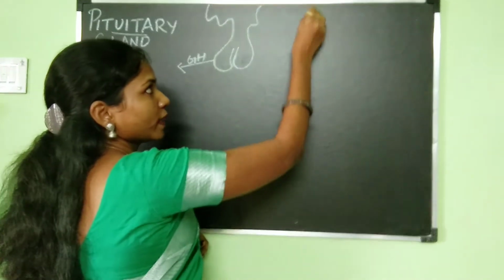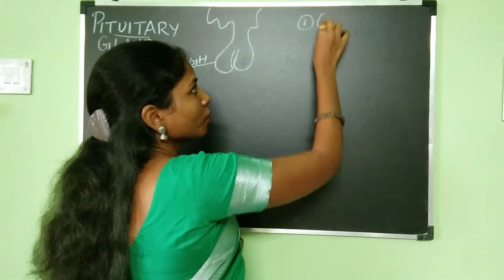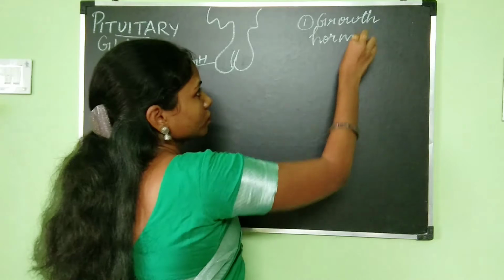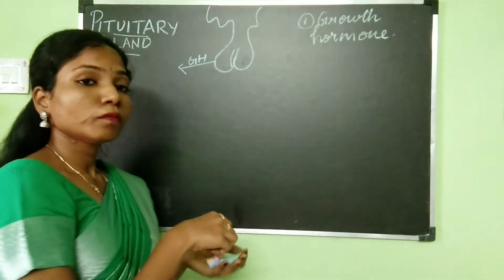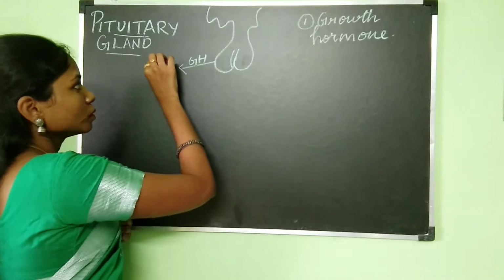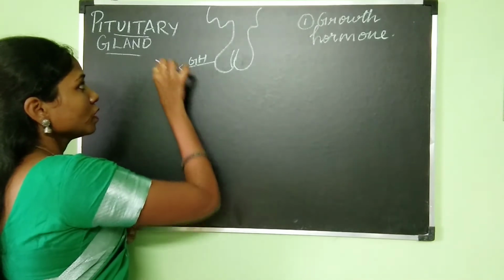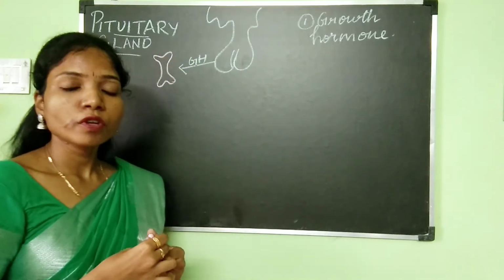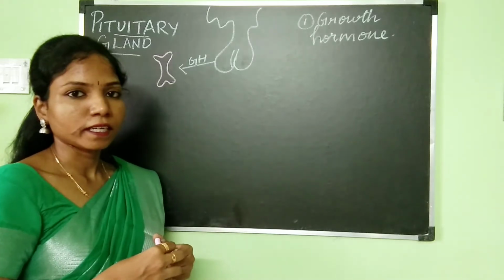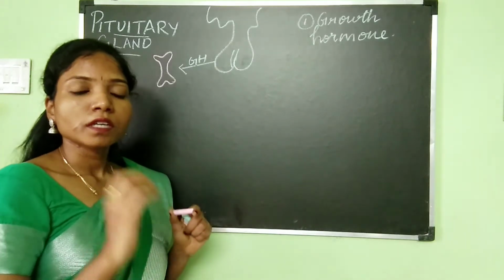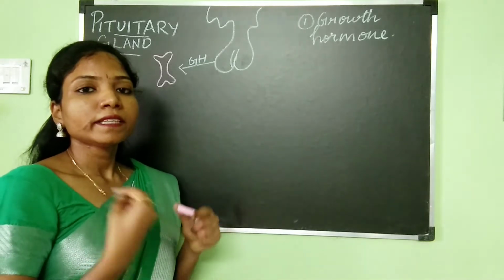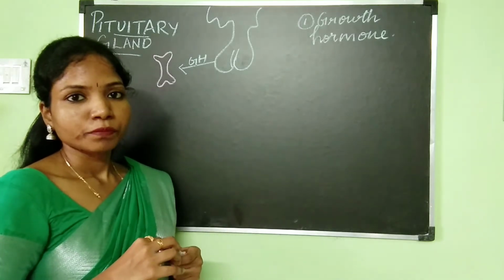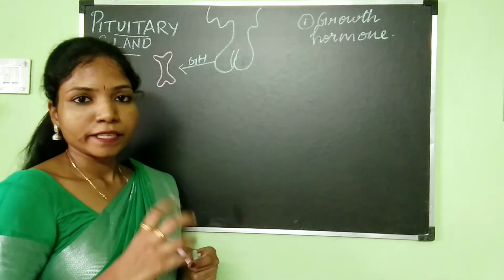So what is GH? I will write the names of the hormones here for you. GH is the growth hormone. So where is this growth hormone going to act? This growth hormone acts on bones, on muscles and also on cartilage. This growth hormone is going to play a very important role in the development of a person. For a person to grow, this hormone is very much needed, and that is going to be produced from the anterior pituitary.